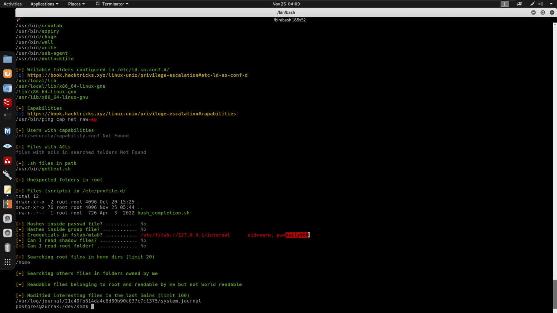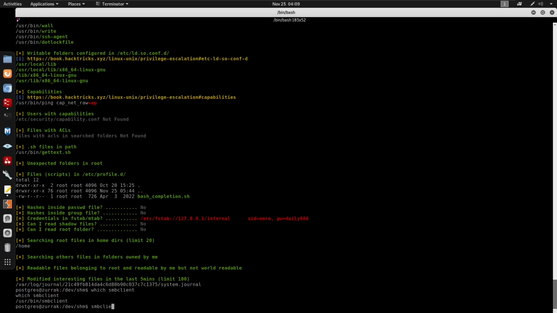with the password daily. So let's start by checking that. Do we have smbclient? I do want to check if we have smbclient. We do have smbclient. We should probably specify localhost, right? 127.0.0.1. We do have this for internal, which seems like it is going to be the share name for internal.